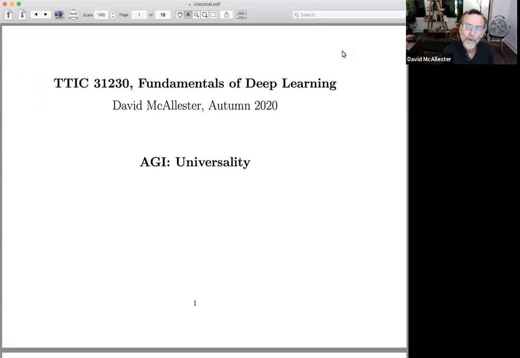Hi, we're going to end the course with a series of 4 units looking at the prospects for artificial general intelligence from various perspectives. And I'm going to start by discussing various classical theorems about universality.